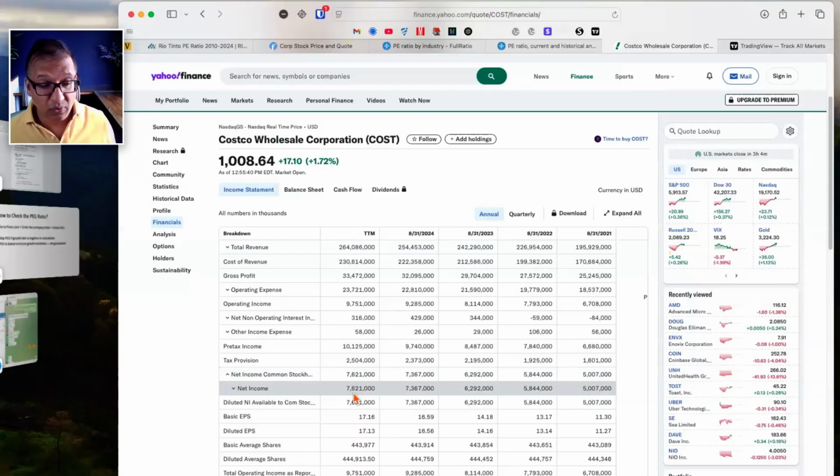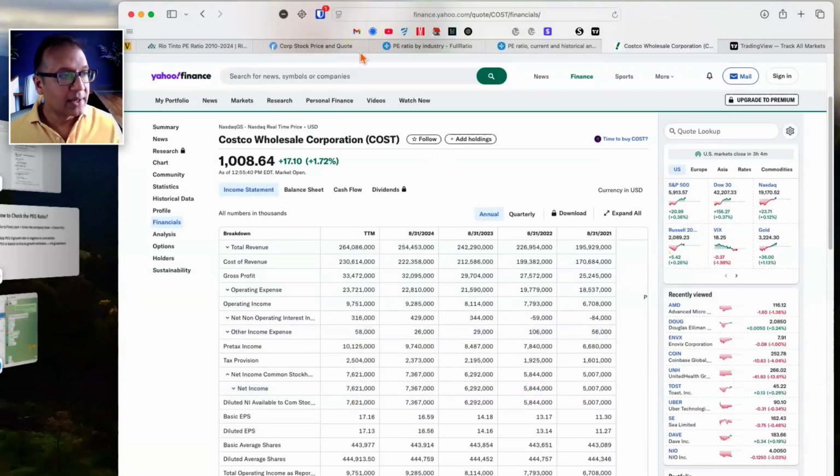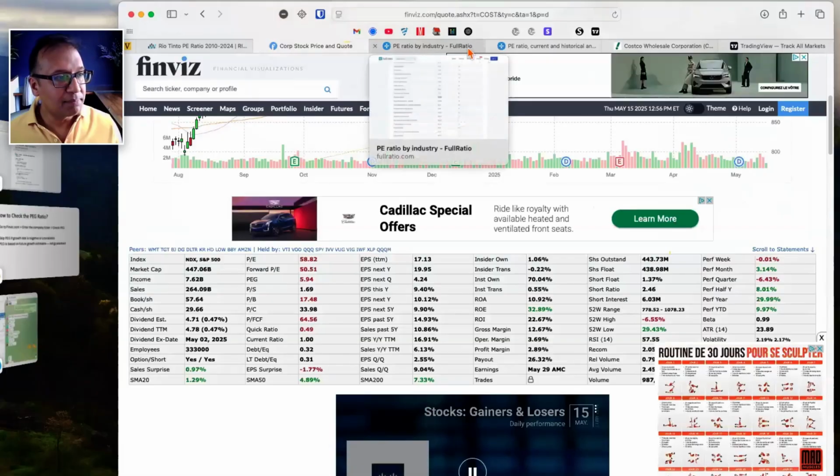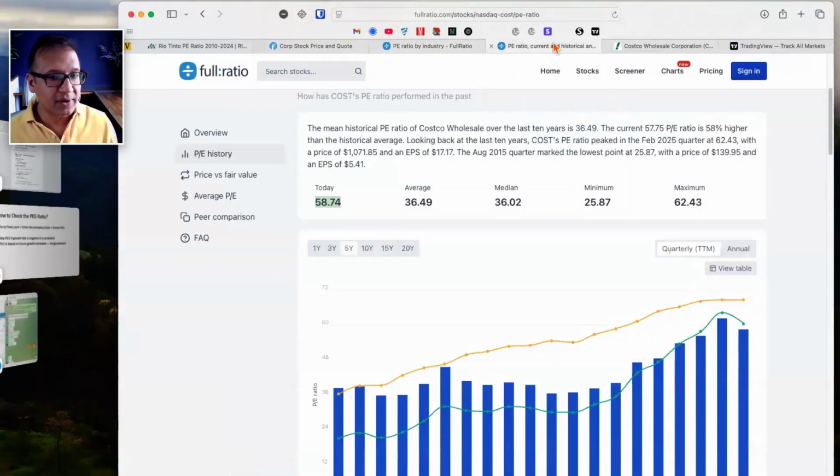That means foundationally, from the fundamentals, the company is very strong. The revenue and the net income have kept pace and they're both moving in the same direction. But because the PE and PEG ratios are showing something different, that's where now you need more investigation.